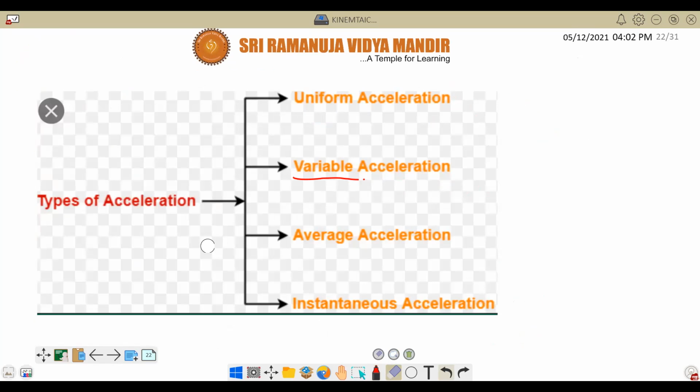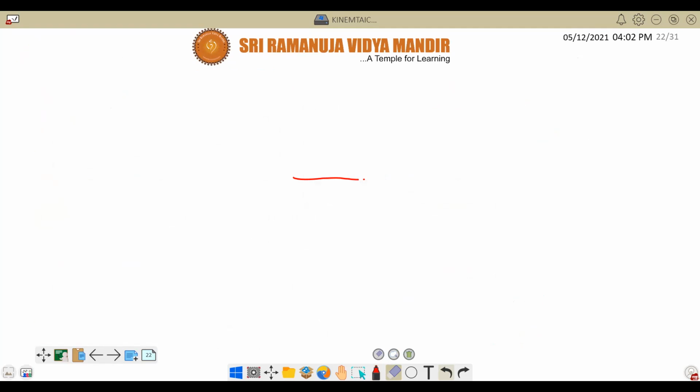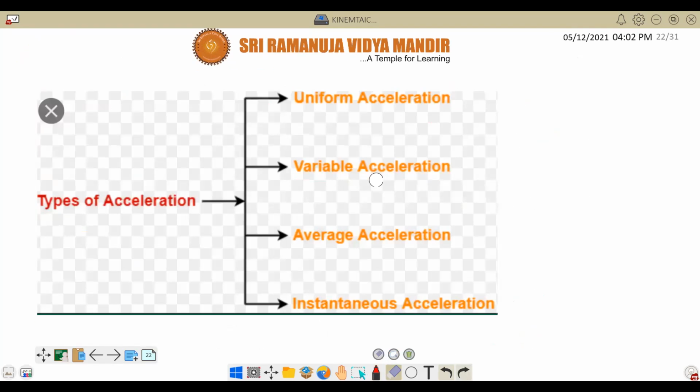Now we are going to see what the types of acceleration are. Okay. So there are 4 types of acceleration, Nana. One is called uniform acceleration. Another one is called variable. Third one, average and instantaneous. These 3 are not required right now because they involve some mathematics like differentiation and integration. Whereas this doesn't require anything.